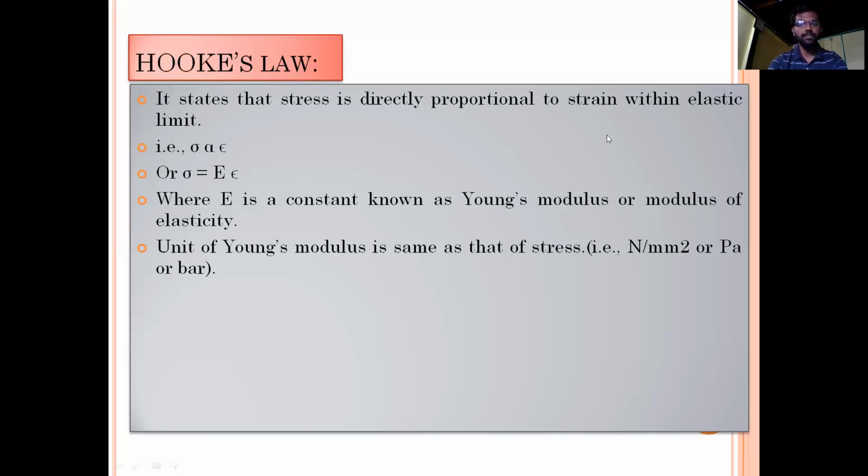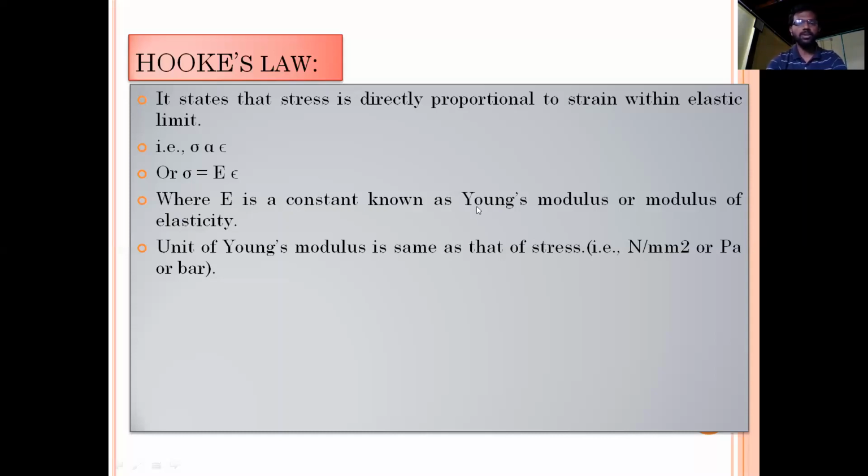So the condition is this ratio of the stress to the strain within elastic limit is known as Young's modulus. The condition is it should be within elastic limit. So if you calculate the ratio of the stress to the strain within the elastic limit, the value that you are getting is Young's modulus. Okay, so this is the definition of Young's modulus.